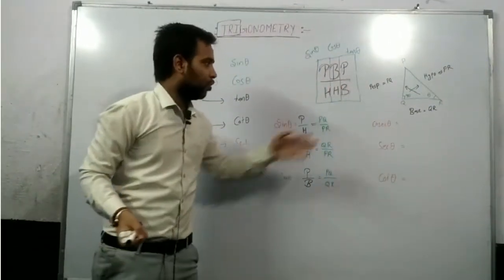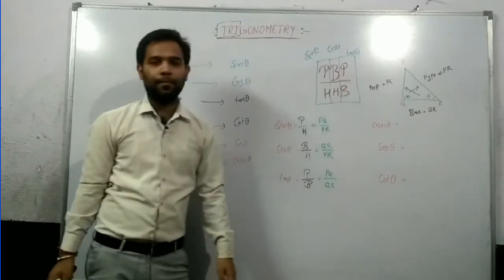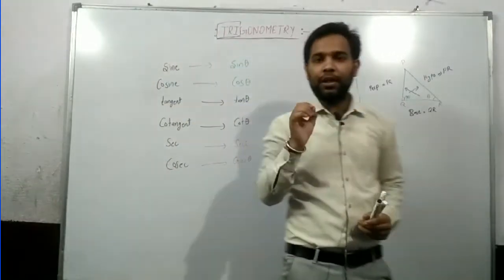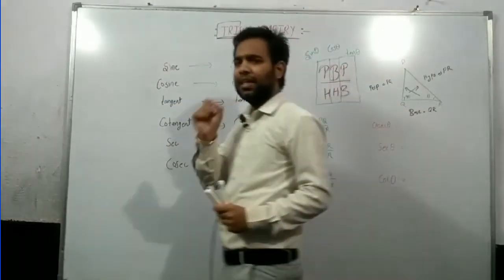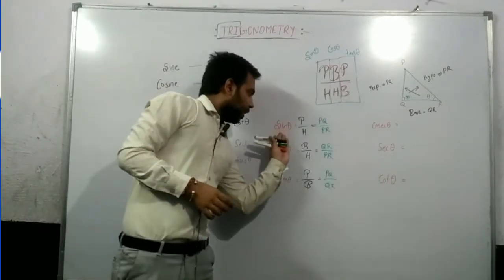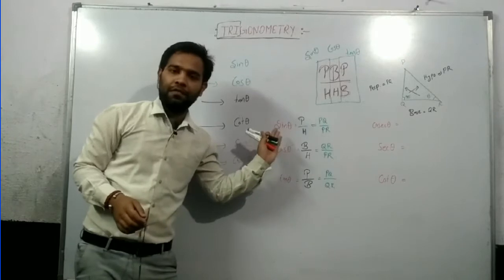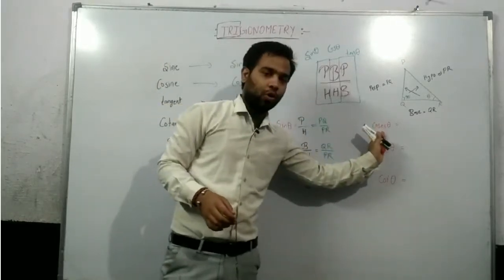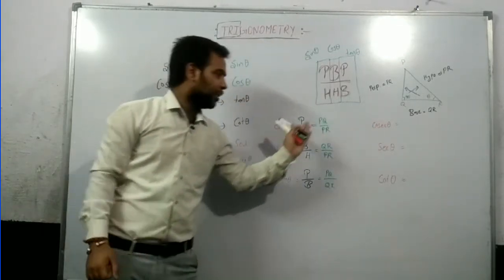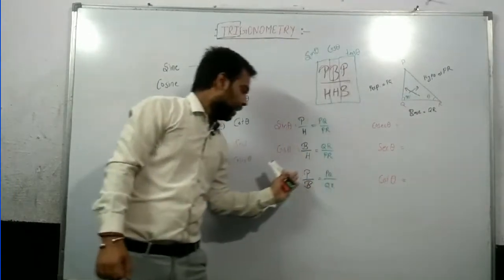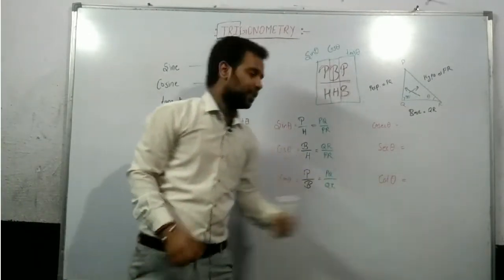But now we have to find three more thetas. How will we find them? Just try to understand. This is a very easy thing. The inverse of sine is known as cosec. Inverse of cos is known as sec. Inverse of tan is known as cot.